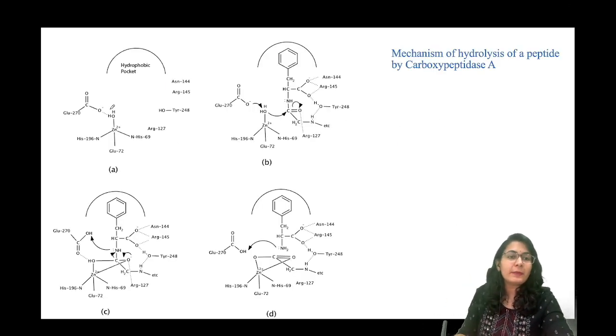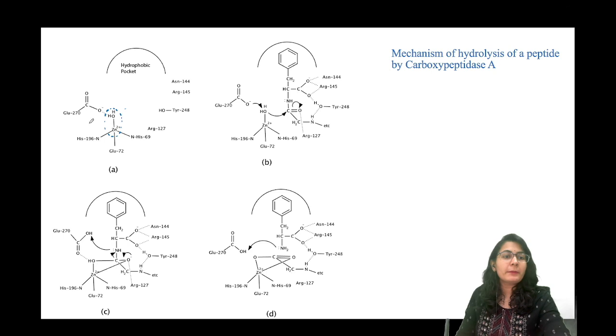Now look, this is that same part, zinc bound hydroxide. What is it going to do? First of all, the glutamic acid is going to take away the proton. This becomes our zinc bound hydroxide. Then that hydroxide is going to attack the carbonyl. Which carbonyl? The carbonyl of the amide bond.